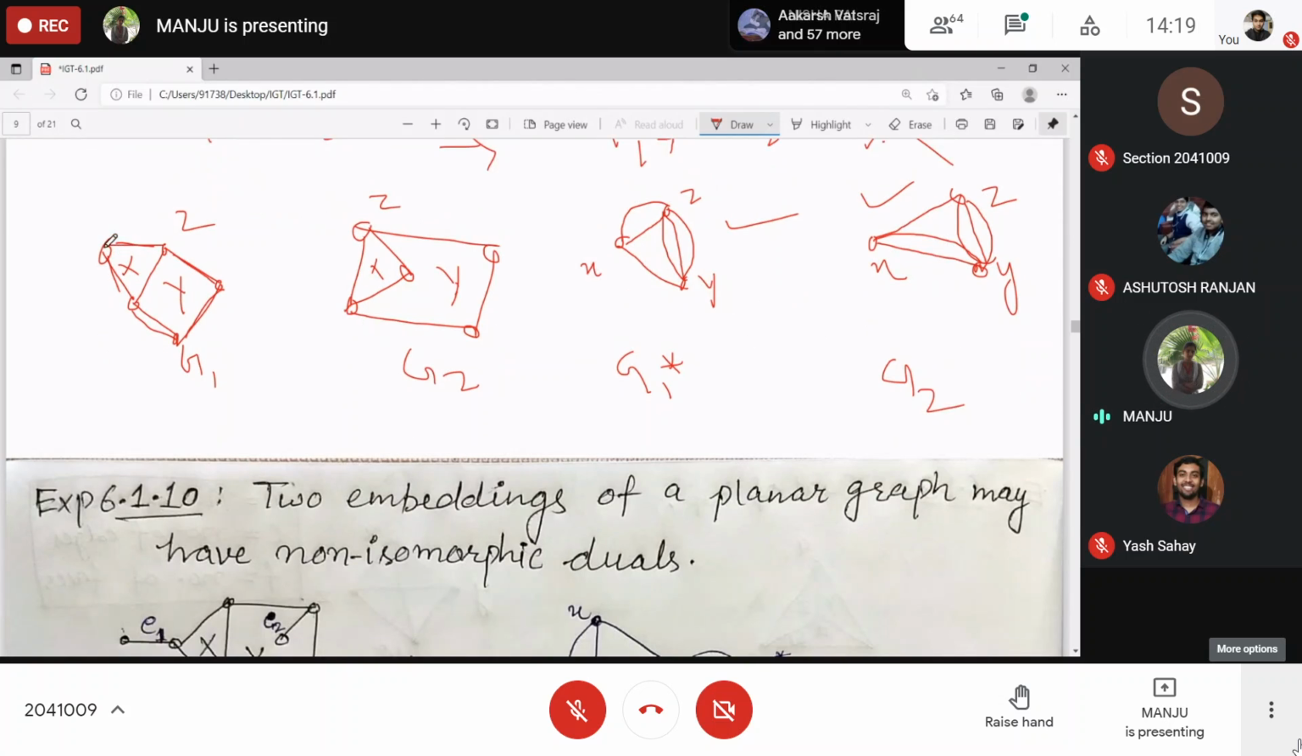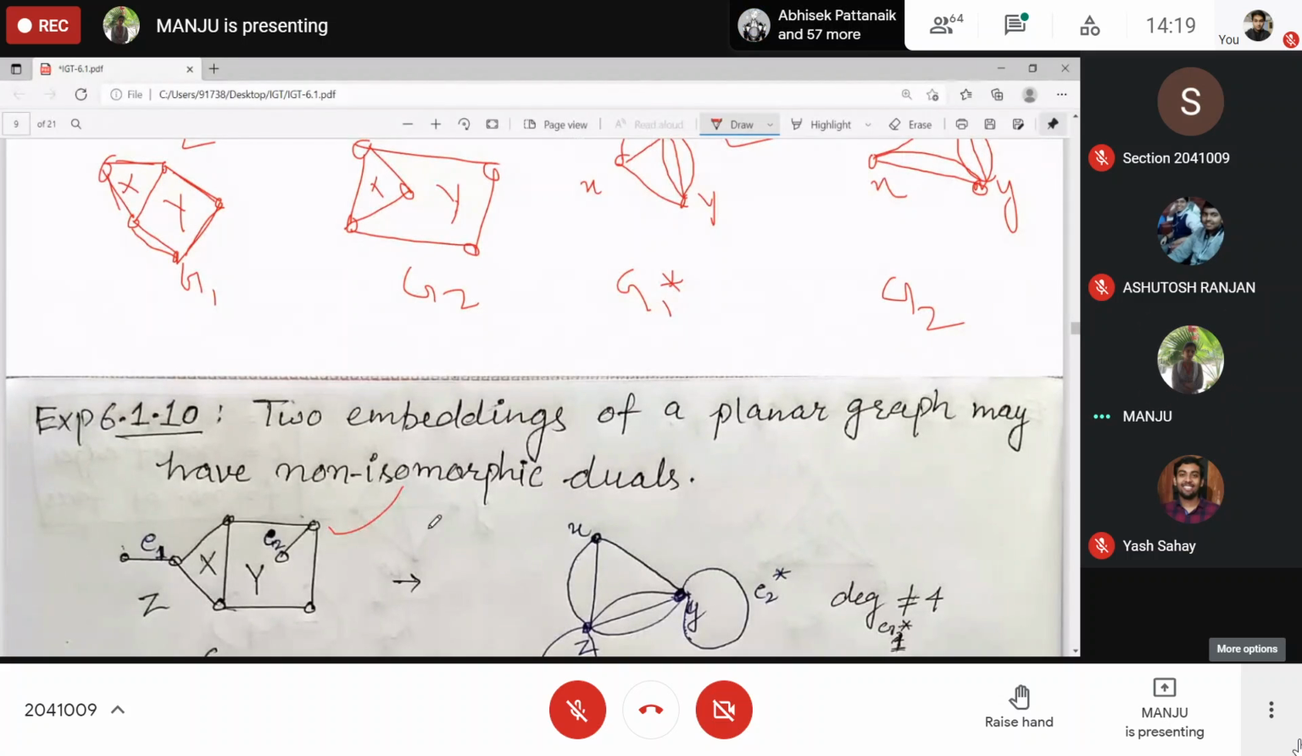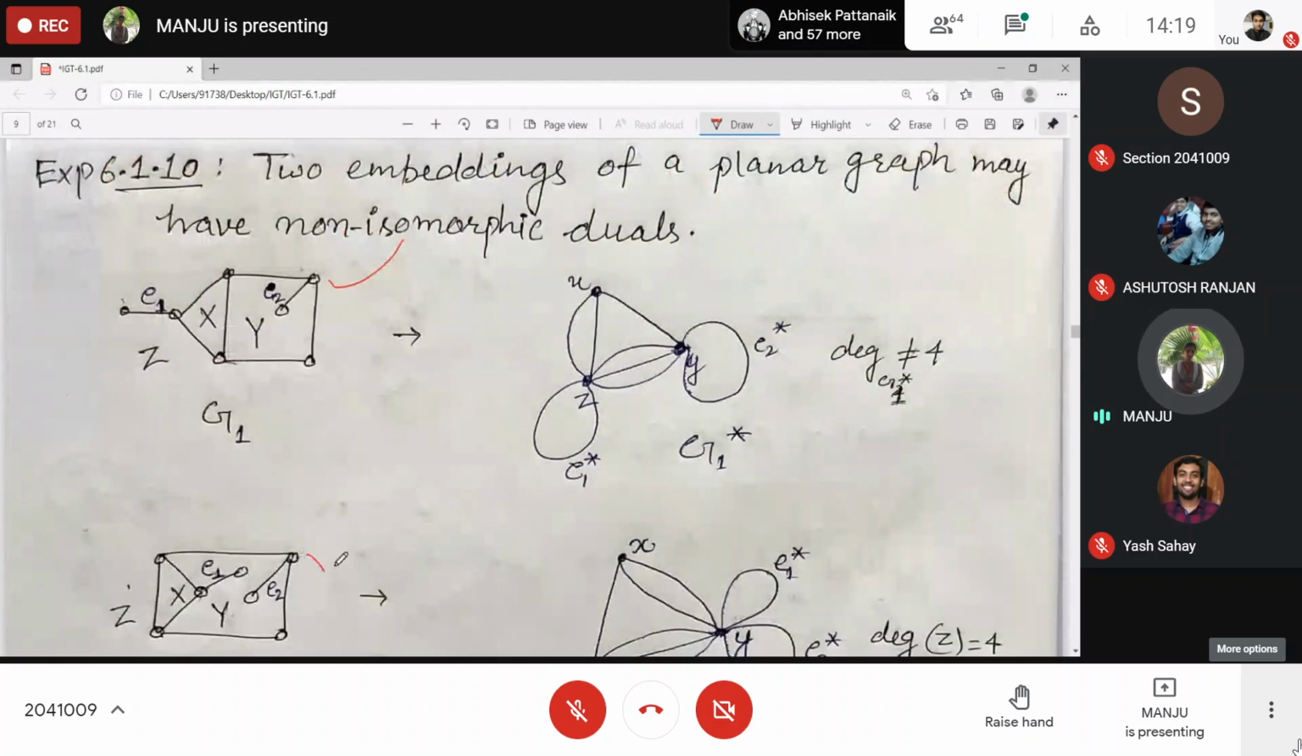What if I take some cut edge? You can have this graph, which is isomorphic to this one. Clear? G1 and G2 are isomorphic. E1 and E2 are the bridges, right? But the duals are not isomorphic. Why is it so? Because of these cut edges. A cut edge forms a loop in G star.